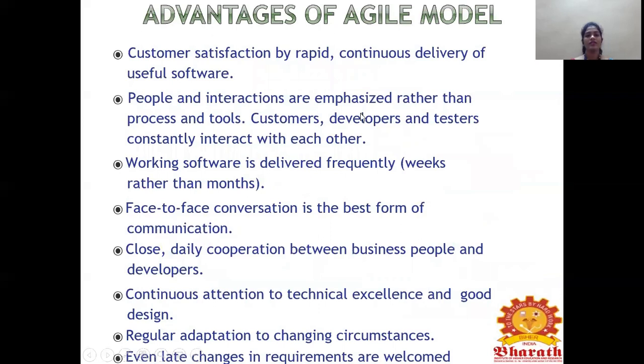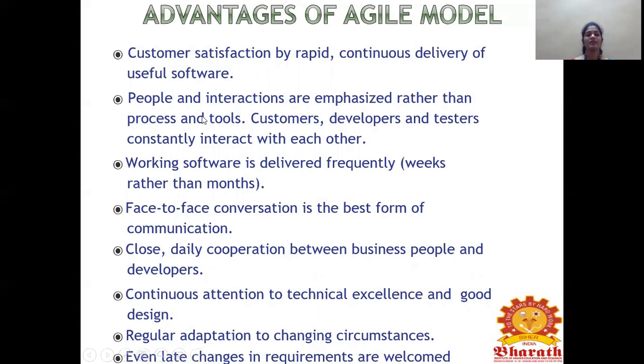So what are the advantages of agile models? Customer satisfaction is very important here, and interaction will be more rather than process and tools. In rapid application development, it mainly depends on process and tools, right?